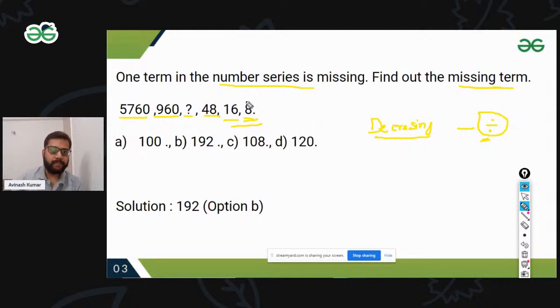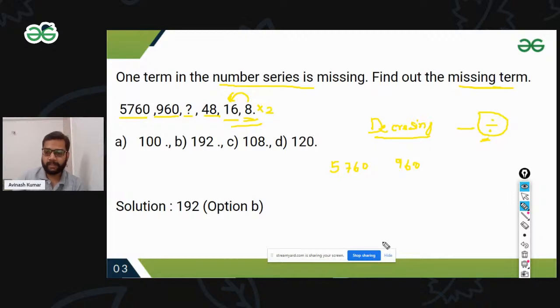If I'm going to see 8, if you have to come through this, you have to go the division part. See, 5760, and the next term is 960. From this you can also see 8 multiplied by 2 gives you 16. So here it's multiplication by 2, giving you 16.